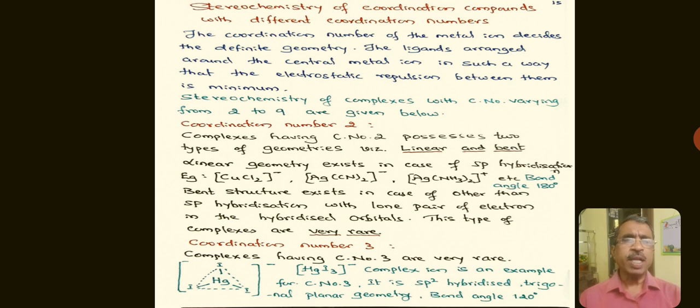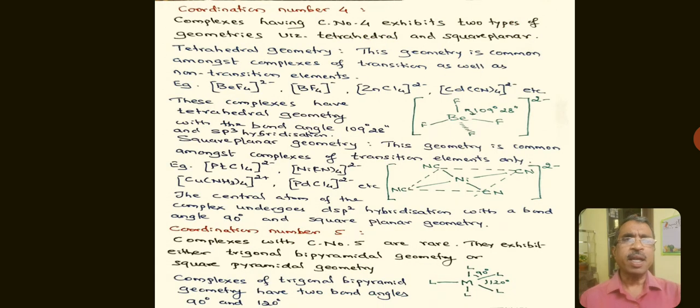It is sp2 hybridized. It has trigonal planar geometry with bond angle 120 degrees. Complexes with coordination number 4 exhibit two types of geometries, tetrahedral and square planar.